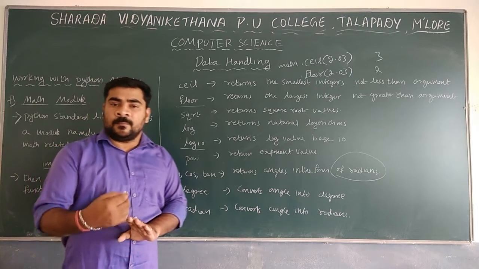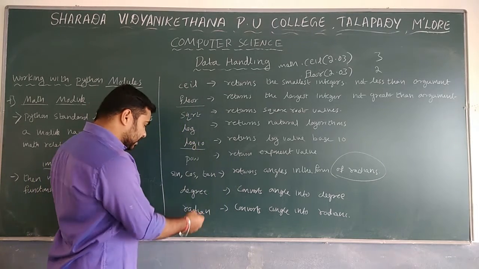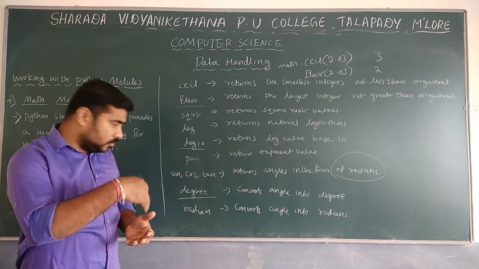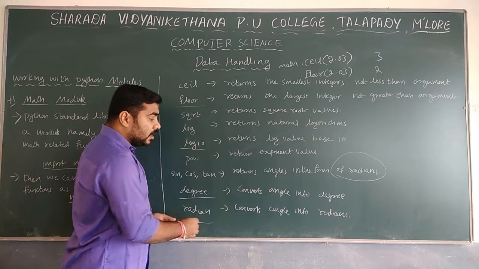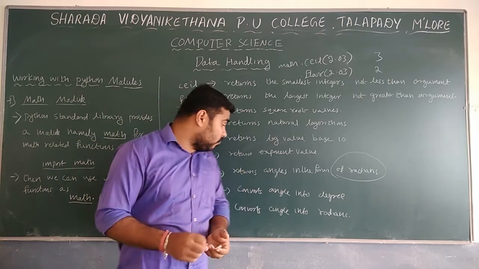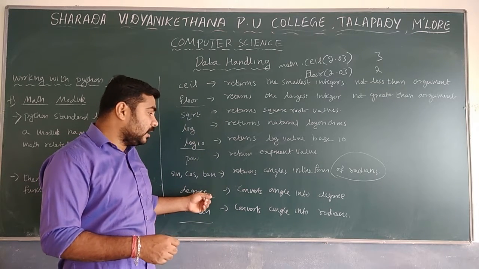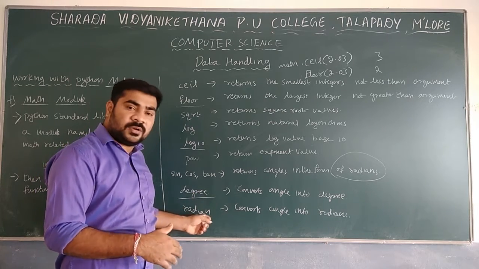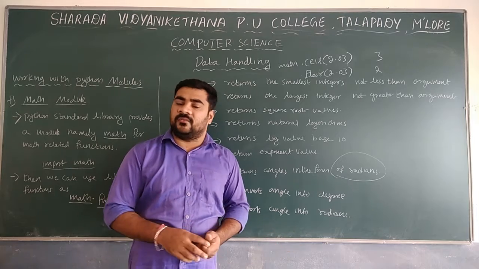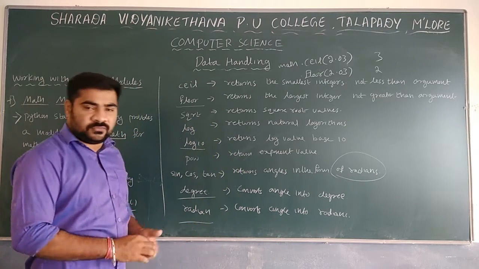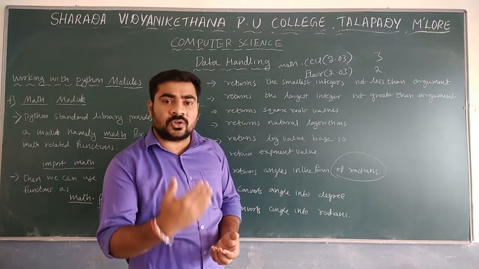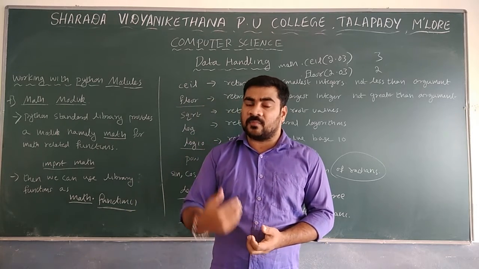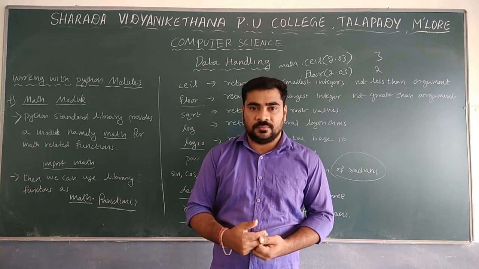So whenever radians are there, if you want to convert that radian into degree, one more function is available, that is degree. The degree function is used to convert a radian value into degrees, and one more function, radians, is used to convert a degree value into radians. So these are the different types of functions. Not only these, there are many other mathematical functions. Whenever it is required in the program, we can use the math module.